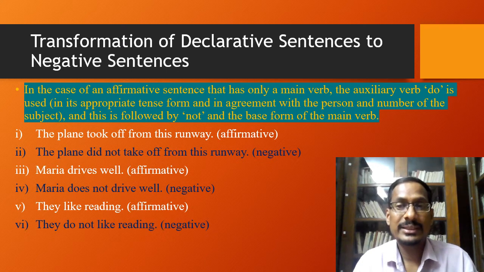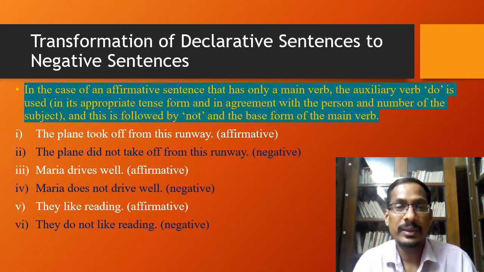So in such situations, the auxiliary verb do is used, in its appropriate tense form and in agreement with the person and number of the subject. And this is followed by not and the base form of the main verb. Here are some examples of how affirmative or positive sentences without an auxiliary verb are transformed into negative sentences.